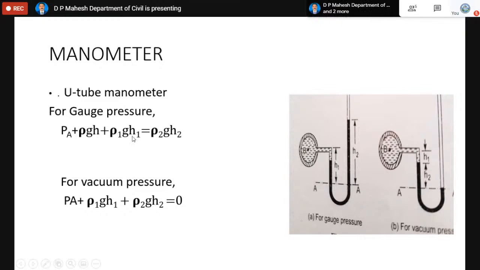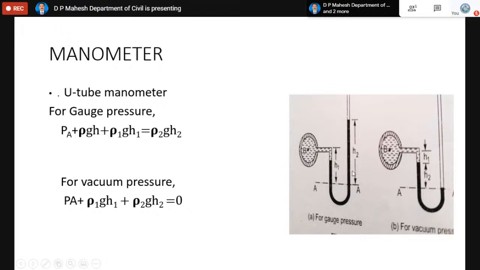Rho 1 g into h1 means the density of the liquid in the U-tube. So this is rho 1 g into h1. Rho 2 g into h2 means you have mercury in the other side limb. According to Pascal's law, the pressure intensity remains equal for a given datum surface, that is rho 2 g into h2. This is the pressure inside, rho gh.